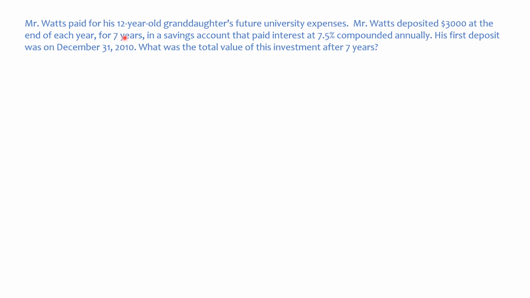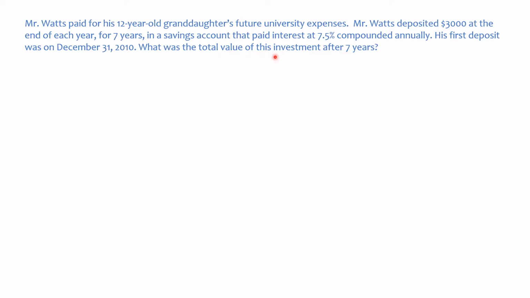Mr. Watts paid for his 12-year-old granddaughter's future university expenses. Oh, that was very nice of Mr. Watts. Mr. Watts deposited $3,000 at the end of each year for 7 years in a savings account that paid interest at 7.5% compounded annually. Now that's pretty nice. Not many of us would get that rate. His first deposit was on December 31st, 2010. What was the total value of this investment after 7 years?